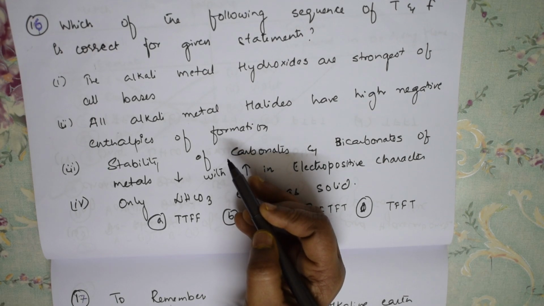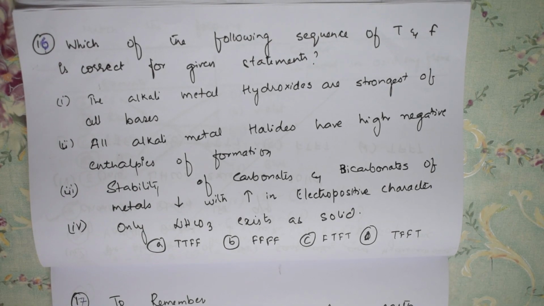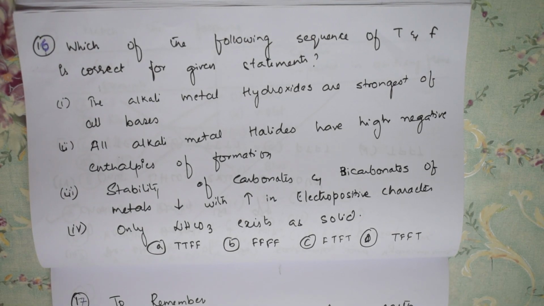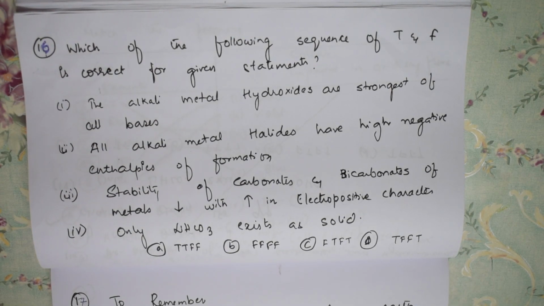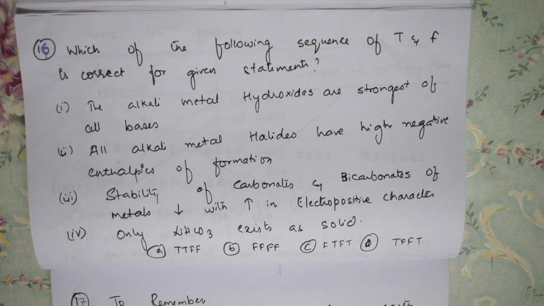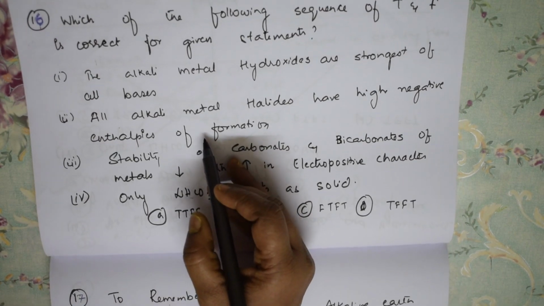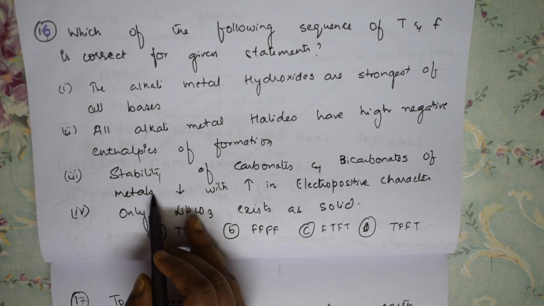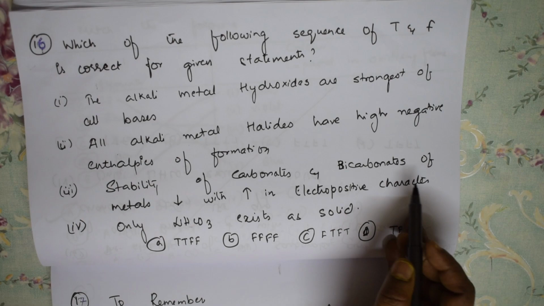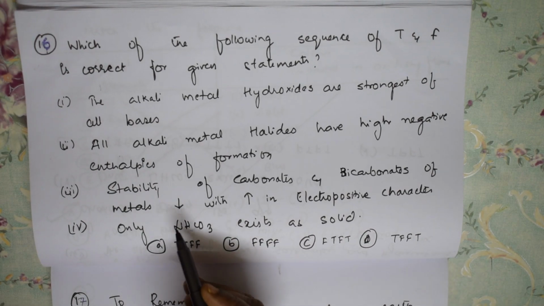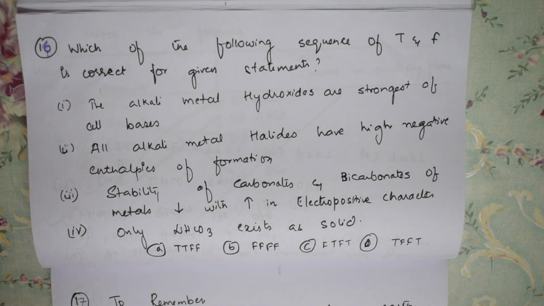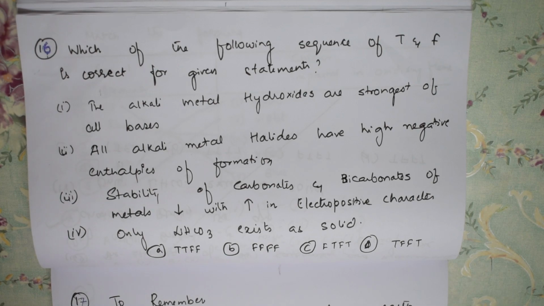Negative enthalpies of formation, because the size of the particular cation is very, very small, when I am trying to take out, they have very high values, isn't it? It's very difficult for me to pull out the alkali metal halides, right? So next, stability of carbonates and bicarbonates of metal decreases with increase in electropositive character. No, this is wrong, isn't it?